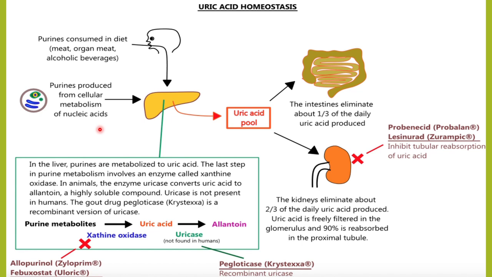So whenever there is cell turnover, when the cells are broken down, the amount of purine will become more. So that will contribute to the uric acid pool which is formed by the liver. In the liver, we convert the purines into uric acid, the waste product. When this uric acid is formed, 2/3 is excreted by the kidneys; it is freely filtered in the glomerulus and 90% is reabsorbed in the proximal tubules, and the remaining 1/3 is excreted by the GI tract.